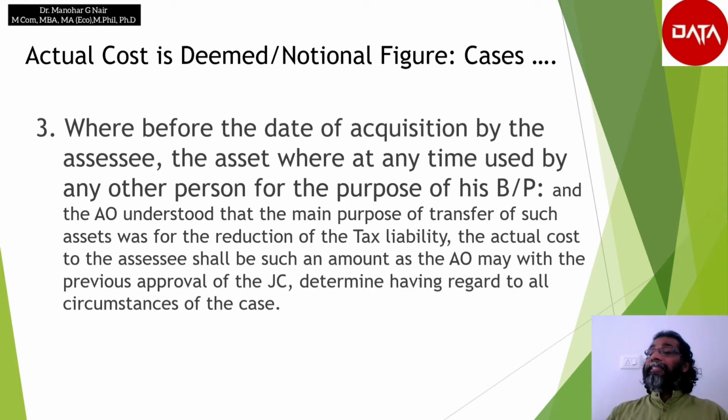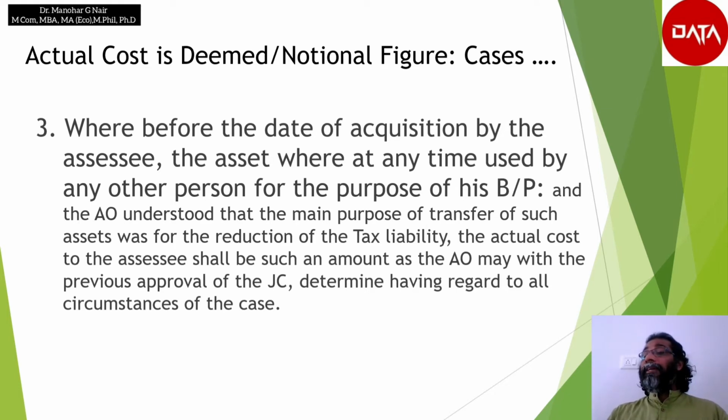Mr. A purchased a machinery for 1 lakh rupees in 2012. On 1st May 2018, he sold the same machine to his relative B for rupees 4 lakh. Though the market value of the asset is 1,20,000, he sold it for 4 lakh.